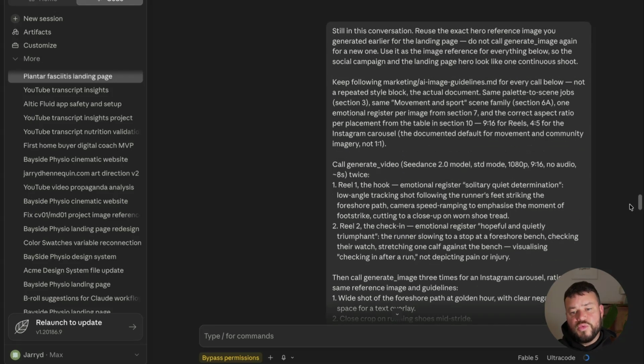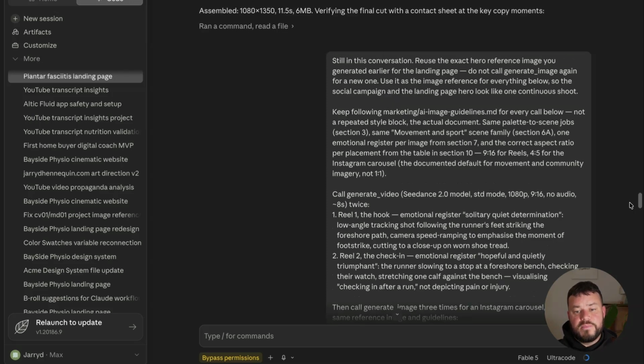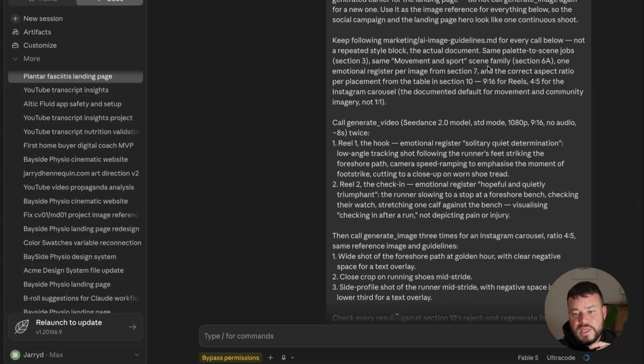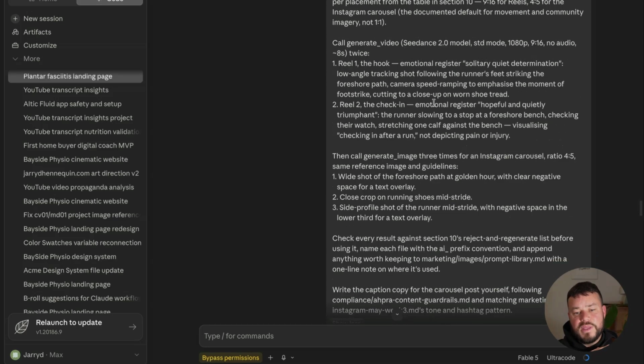So I've asked Claude to reuse the exact hero reference image you generated earlier for the landing page. And it's basically saying, do not generate a different image, just use the exact same one that we used previously, just so it's consistent and it looks like it's from the same shoot. And then we've asked it to keep the following marketing image that we used before. And then we're being a bit specific about what we want, the model that we want it to use. So we want it to be CDANS 2.0, which is the more advanced video model.